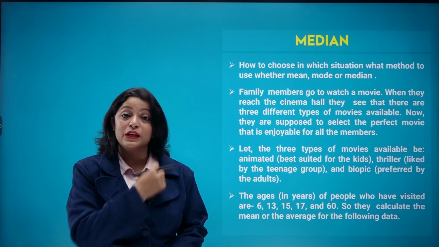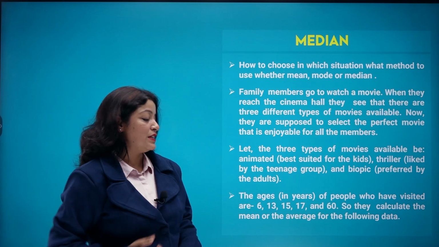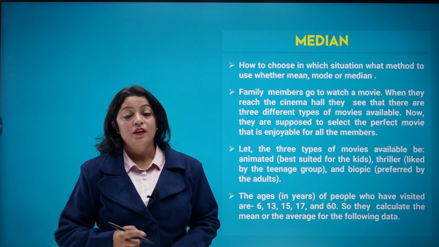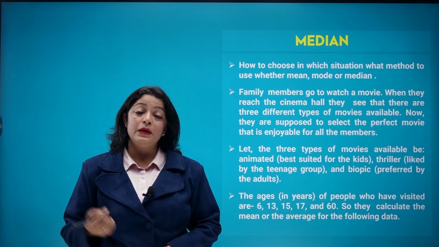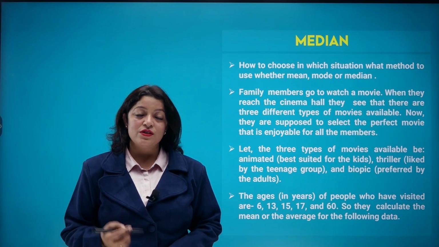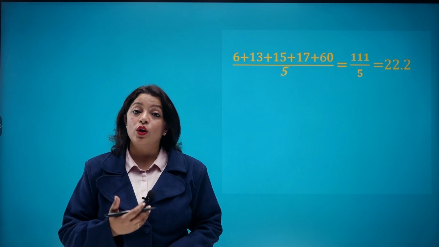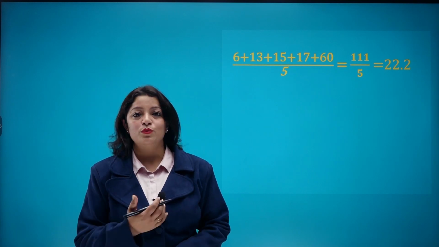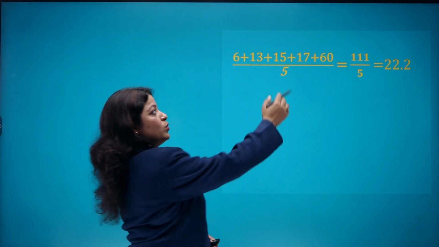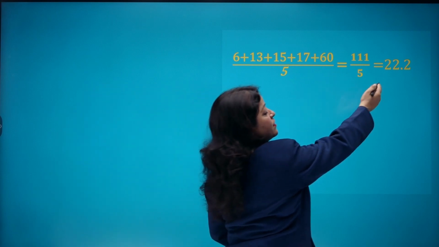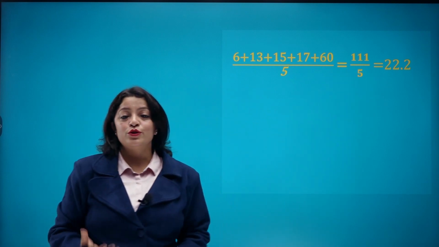Now let us find the mean or the average for the following data. We will go one by one. First, let us find the mean for the following data. Now remember, what is mean? Mean is the sum of observations divided by the total number of observations. So here we add all the ages of the people who went to watch the movie, and there were 5 people, so the number of observations is 5. After adding, we find that the mean is 22.2.